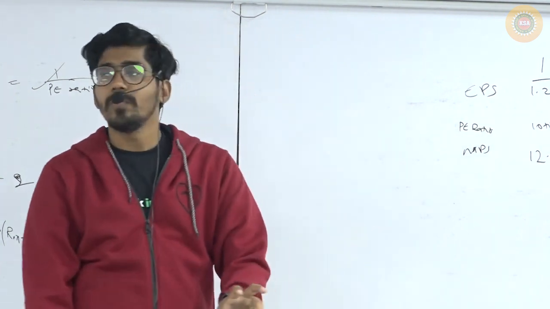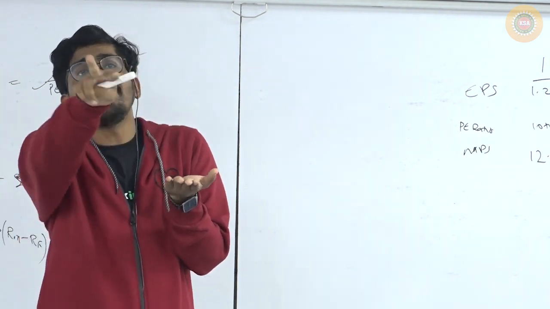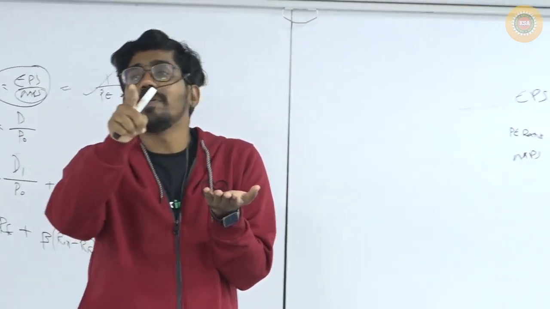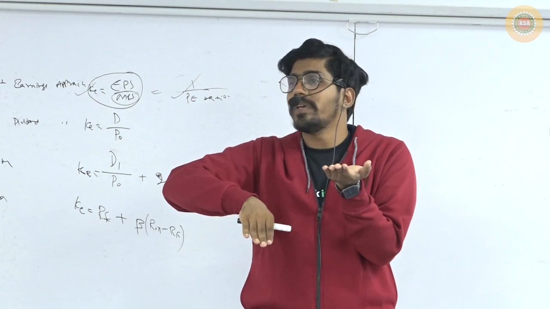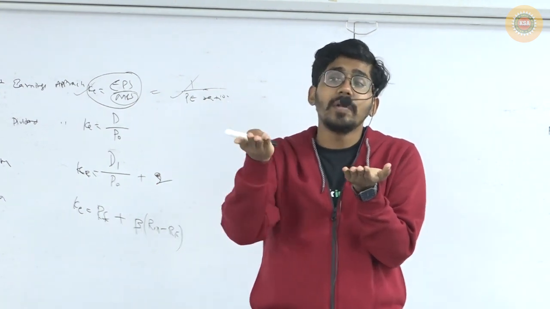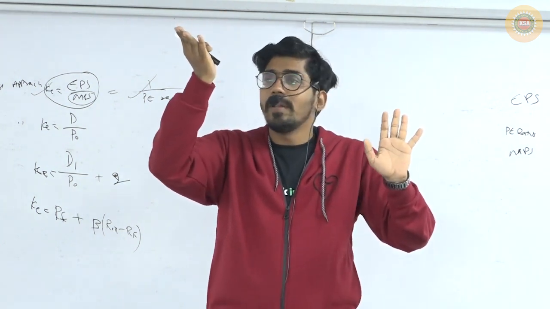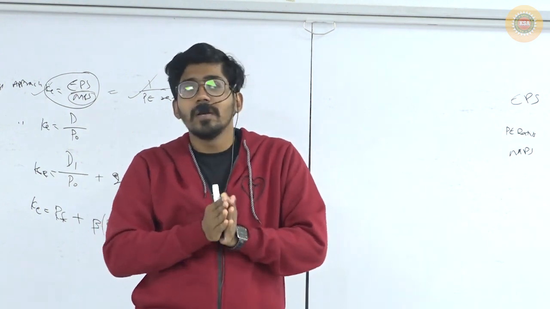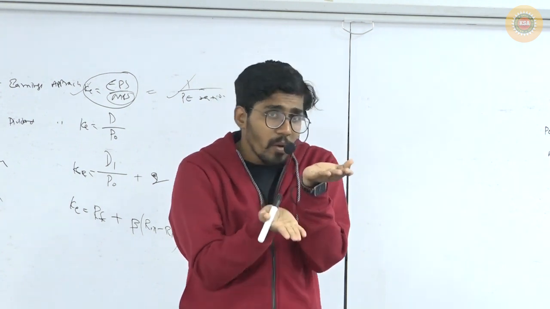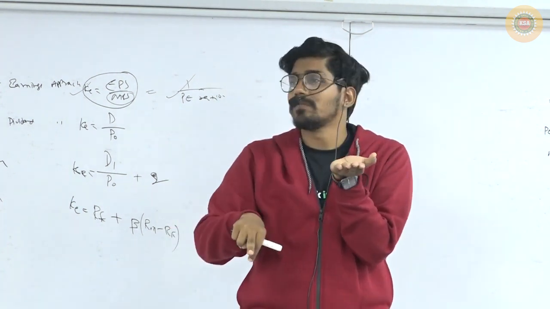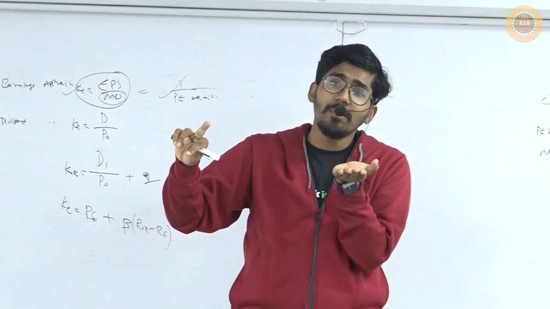Now whenever we are doing EBIT, EPS, MPS analysis, when we calculate EPS, if it is debt, equity shares will be less; if it is equity, equity shares will be more. So if it is all equity, the denominator will be more, and that will bring down my EPS. But if it is debt, your denominator will be less, and that will increase your EPS. I will repeat again. All equity means your number of equity shares will be more, and the number of equity shares is in the denominator. If your denominator is increasing, your EPS will reduce. Same way, if your denominator is reducing, your EPS will increase.